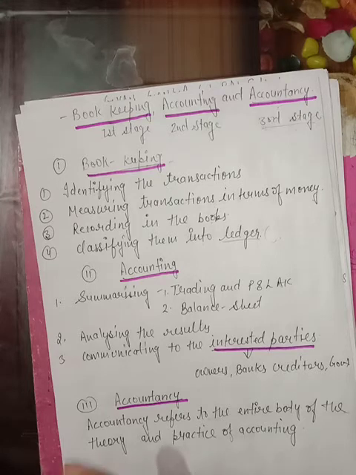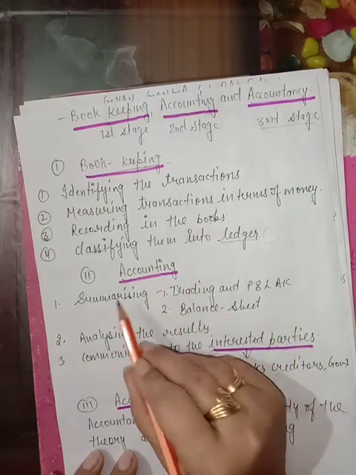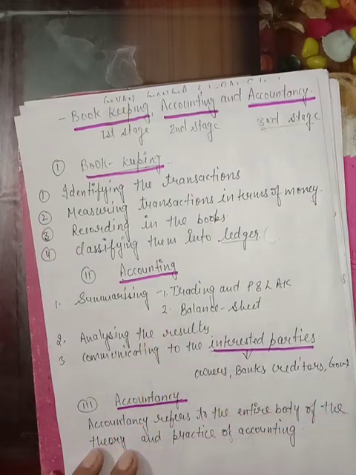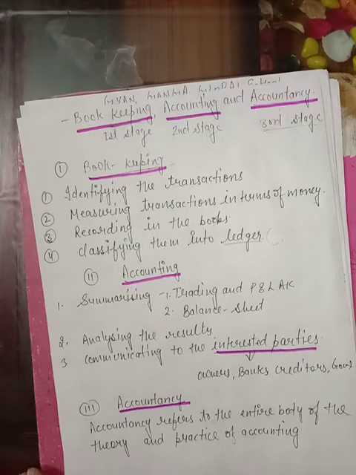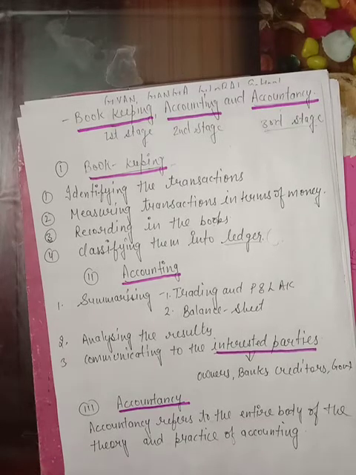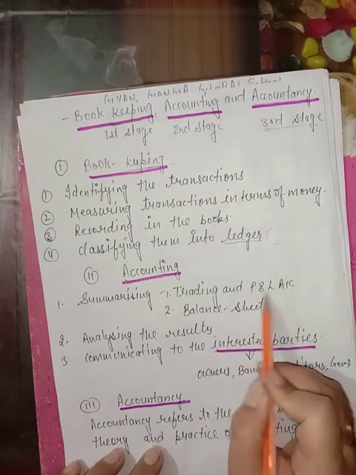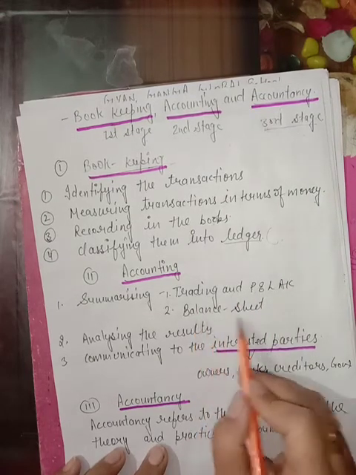The same way we will prepare the other accounts also. In the coming classes, I will let you know the complete ledger chapter. Clear? The next is accounting. Accounting means summarizing. In the previous lecture we studied that summarizing means to convert the information into an understandable form. How will we convert the information into an understandable form? By preparing the trading and profit and loss account and balance sheet.